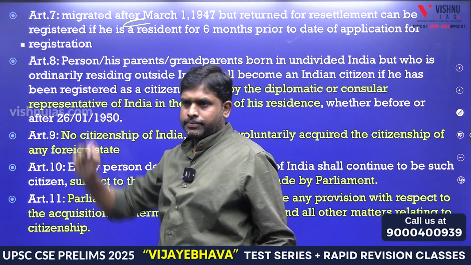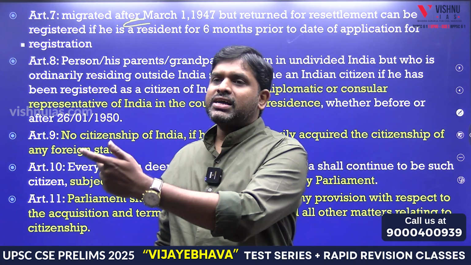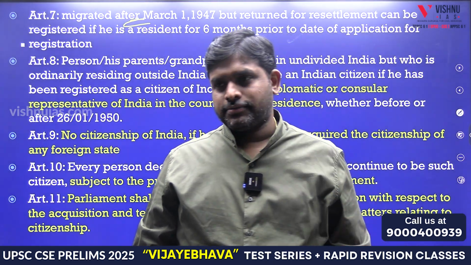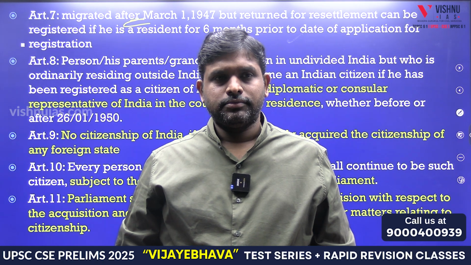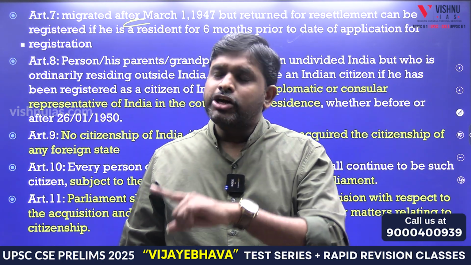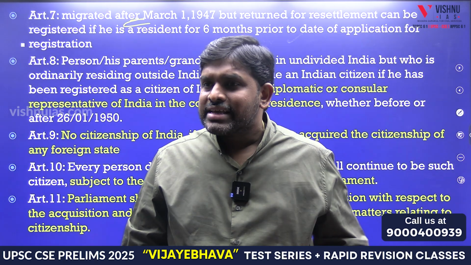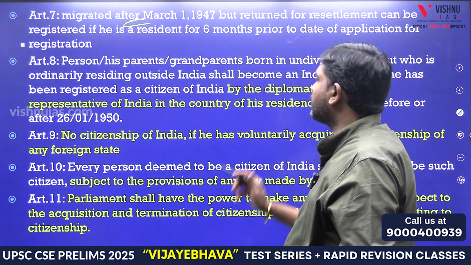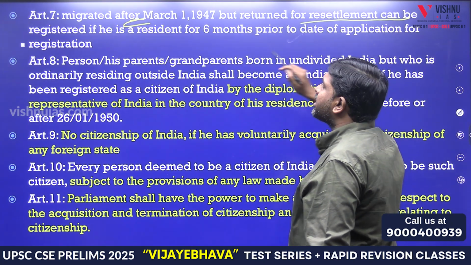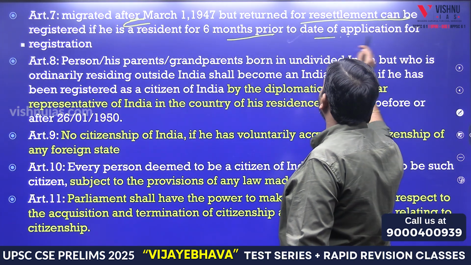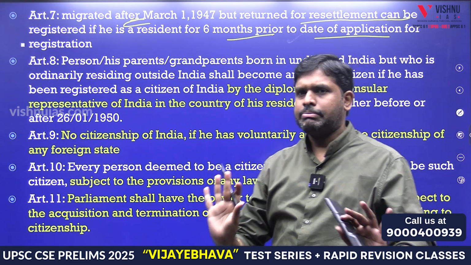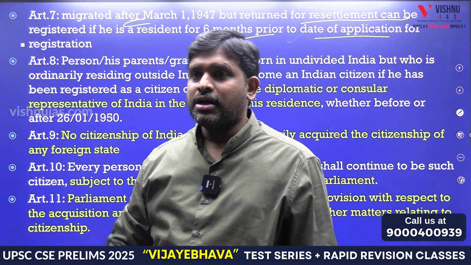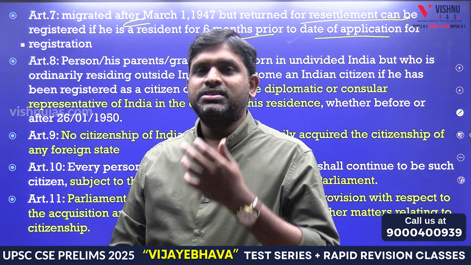Article 7. Those who migrated to Pakistan but could not live there and came back. Meaning, those who migrated to Pakistan but could not live there and came back come under Article 7. Returned for resettlement, they can be registered if they are a resident for 6 months prior to the date of application for registration. Simple. So Article 7 says that a person who went to Pakistan, but the people are worse there,